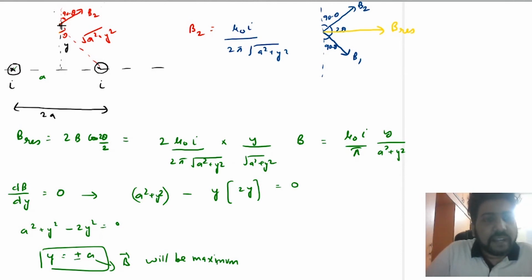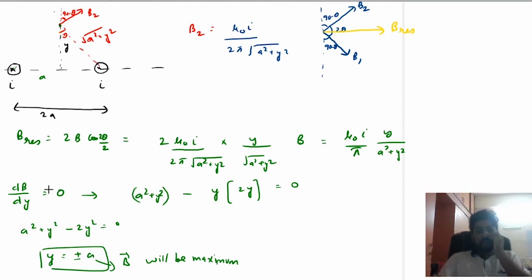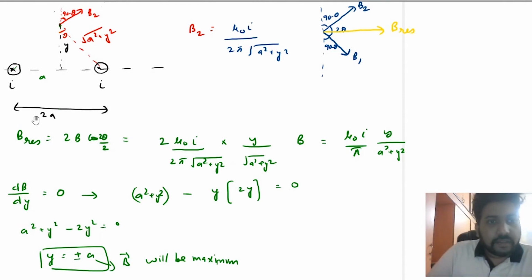Now you want to find at which y the magnitude of magnetic field will be maximum. For that, you will differentiate this with respect to y, so dB by dy, and equate it to 0. I am not differentiating it; you can differentiate this function yourself and you will see that y is equal to plus minus a. So at y equal to plus a or minus a, the magnetic field will come out to be maximum. Everybody has understood?